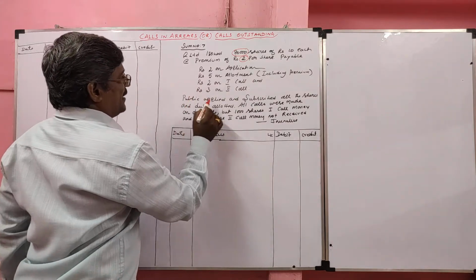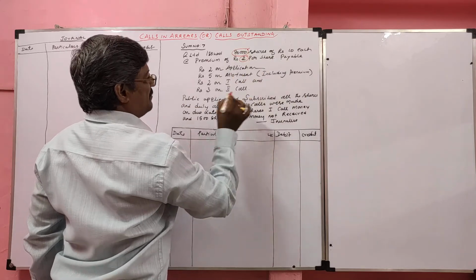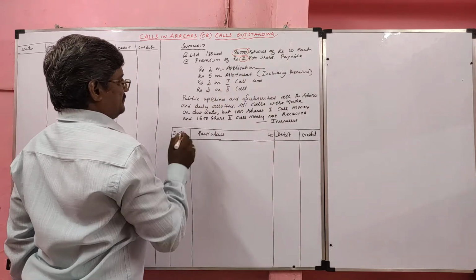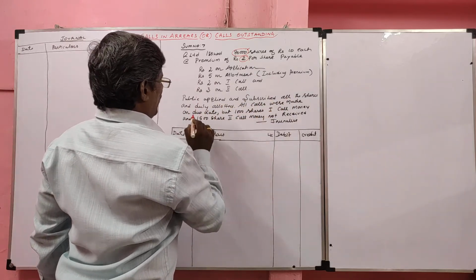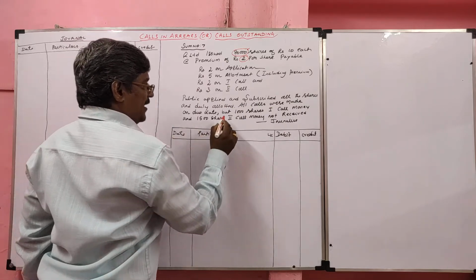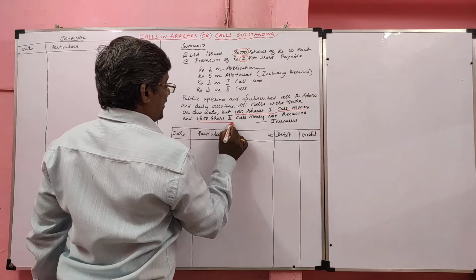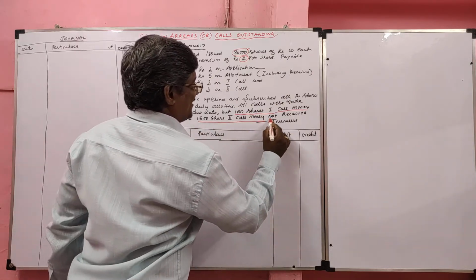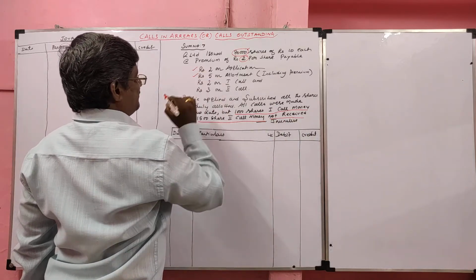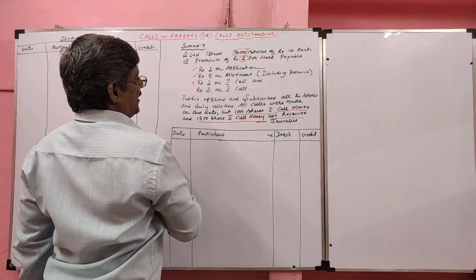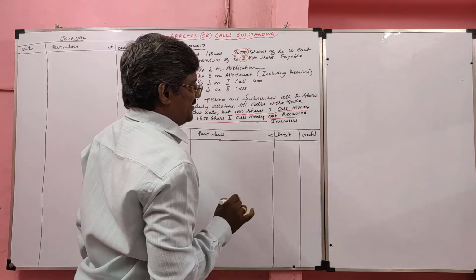Public applied and subscribed all the shares, so issued and subscribed are the same in number. We can call it even subscription. The shares were duly allotted. All calls were made on due date, but on 1000 shares the first call money and on 1500 shares the second call money were not received. So application money we received fully, allotment money we received fully. In the first call we did not collect 1000 shares' money. In the second call we did not collect 1500 shares' money.